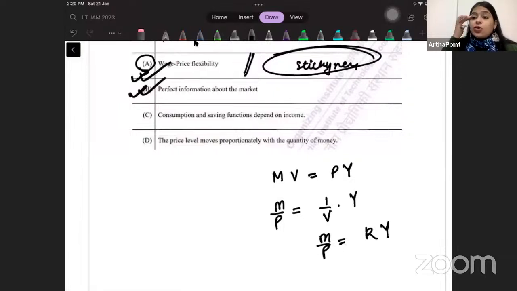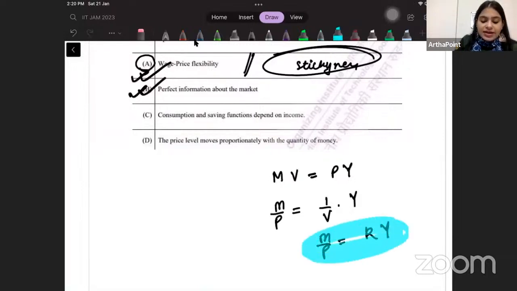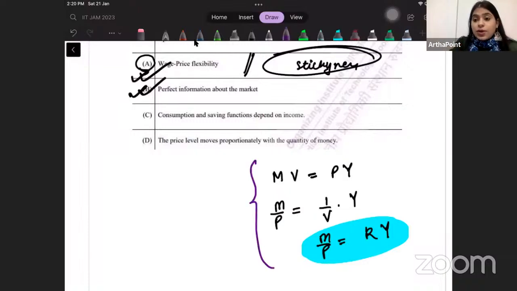According to the quantity theory of money, the real money is only linked to the real output. It's not linked to interest rate. So if you wanted to ask whether real money will always be linked to interest rate, it's not linked in the case of classicals.